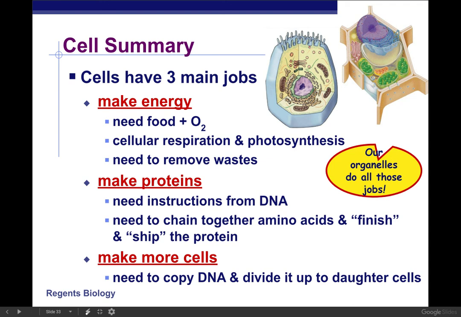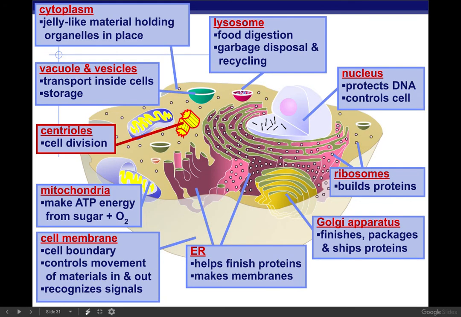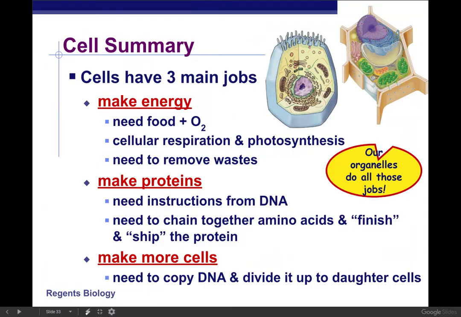So make sure, what do cells do? They make energy, they make proteins, and they make more cells. After this, you should be able to point out all the different organelles, understand what they look like, and what exactly they do. I think it'd be very valuable for you to write this on a separate sheet of paper and use this slide just to make sure you understand what's going on. When we talk about ribosomes, oh, they're the protein factories. What are we talking about with the nucleus? Go back and review and make sure you understand all these different pieces.